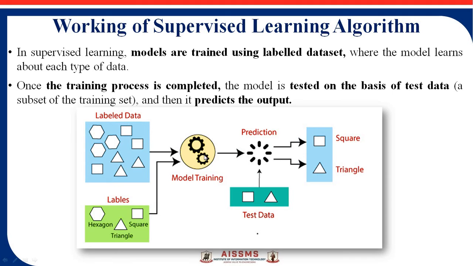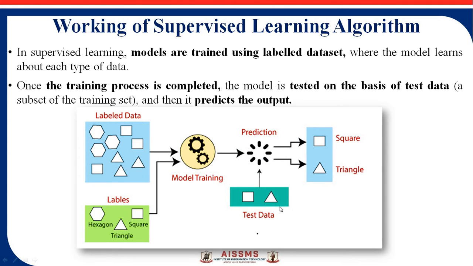The machine matches this with the training data and generates the result, yes, this is a square. After that they pass the triangle, the machine checks this triangle image with the training data and generates the result, yes, this is a triangle.